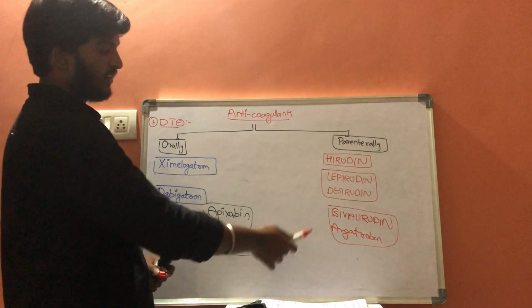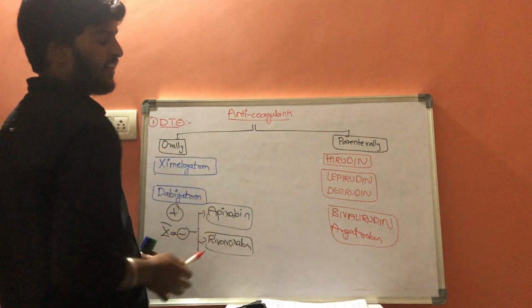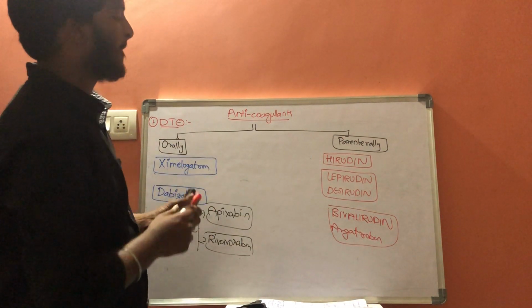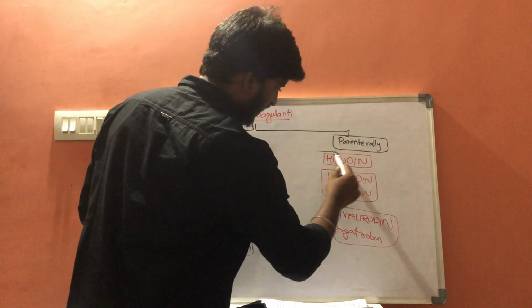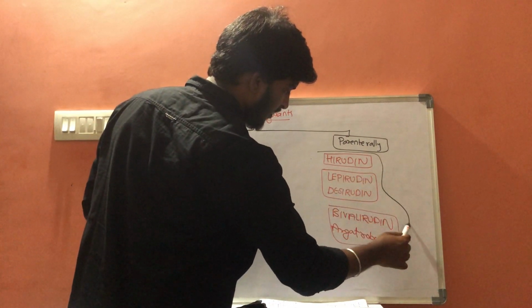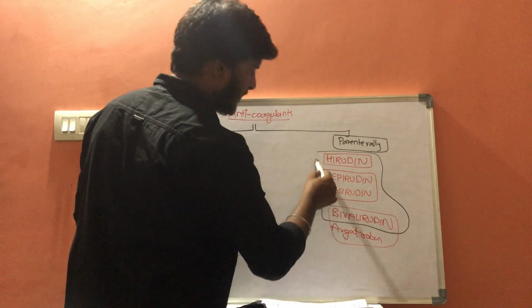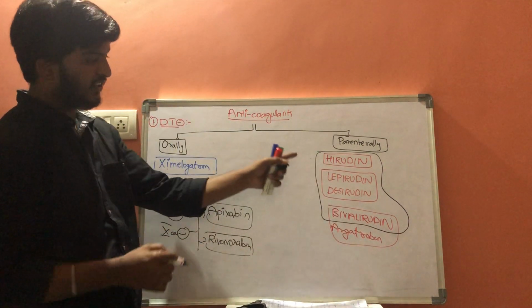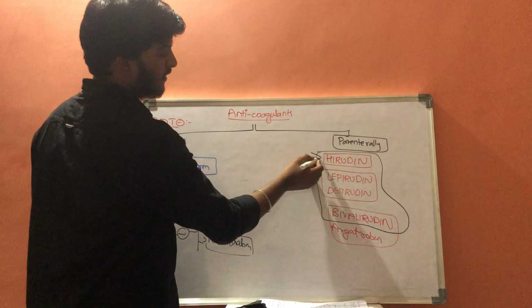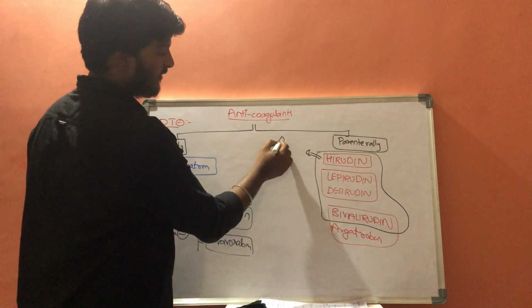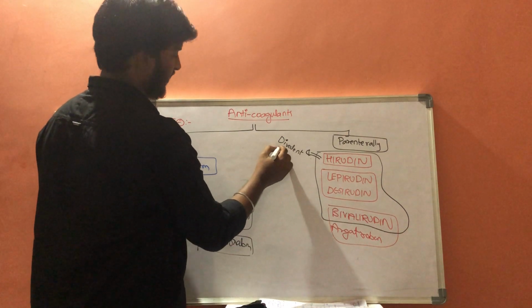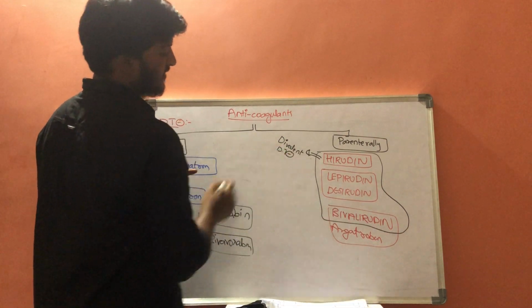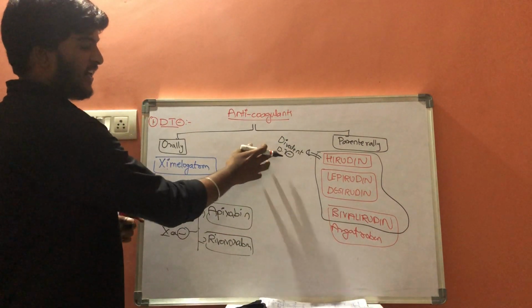These two are the synthetic, these are the two semi-synthetic, and these are natural. So one important point to remember is that hirudin, along with lepirudin, desirudin, and bivalirudin, are called divalent direct thrombin inhibitors. Why are these called divalent direct thrombin inhibitors?